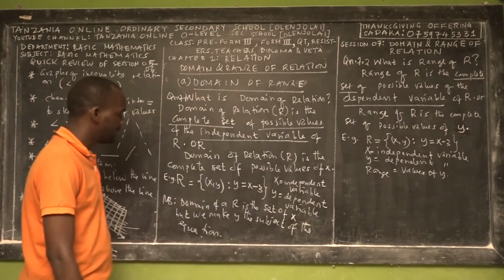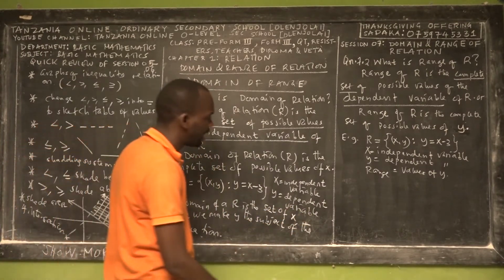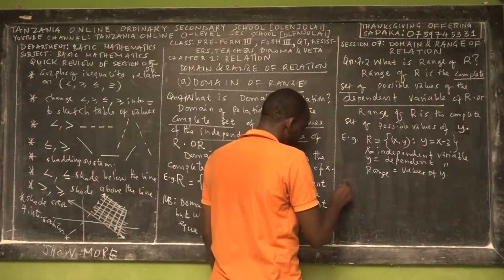Okay, another key point that you have to note also in range, as we noted in domain, is this.